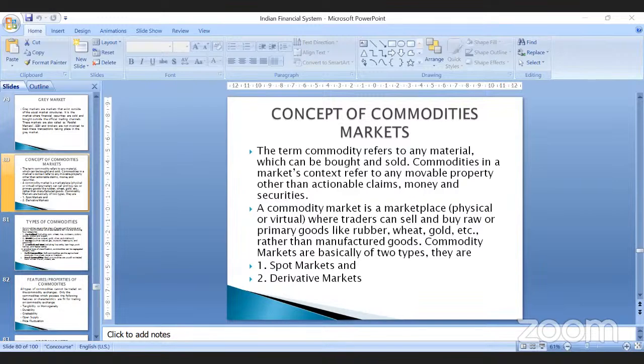Good afternoon, dear all. Yesterday we learned about the derivatives market. Today we will be learning about the commodities market.